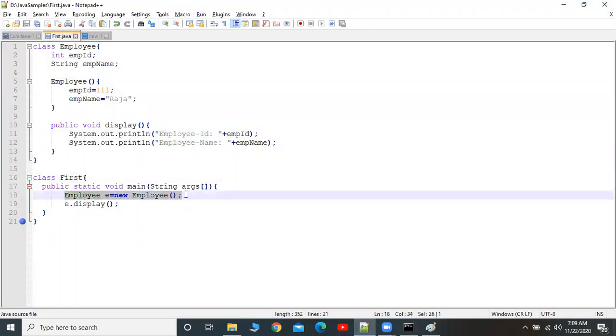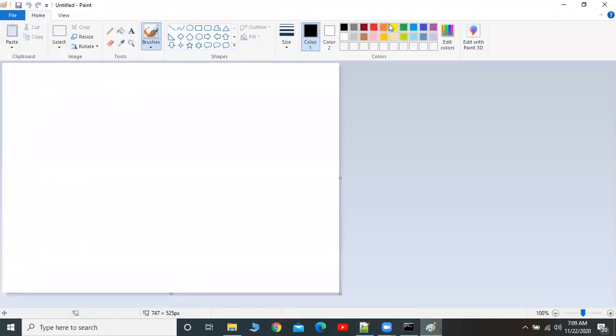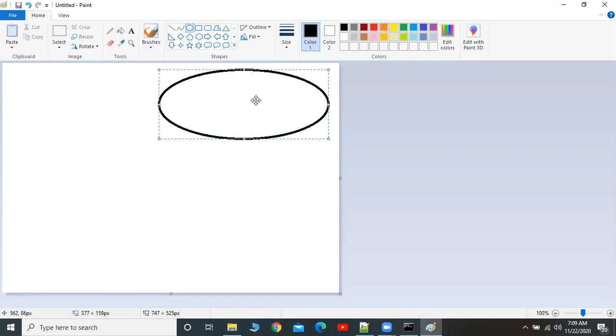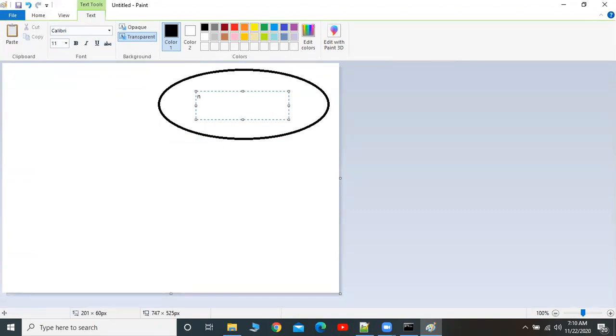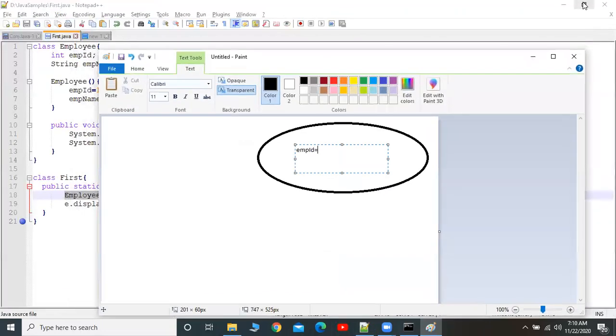When this statement gets executed, it will create an object. Here it will create an object. And here, very important, whenever the object is created based on the zero argument constructor, as we said, this zero argument constructor will be executed.